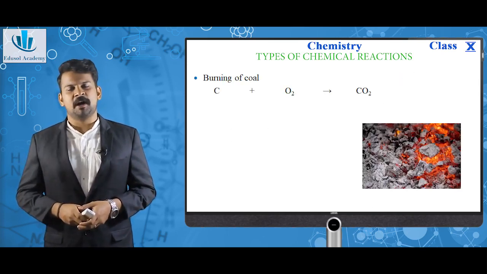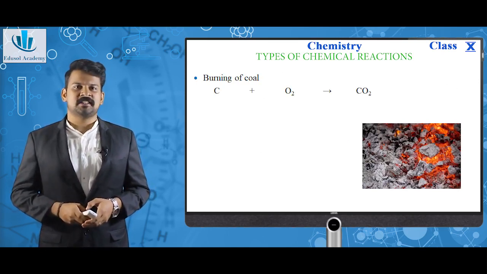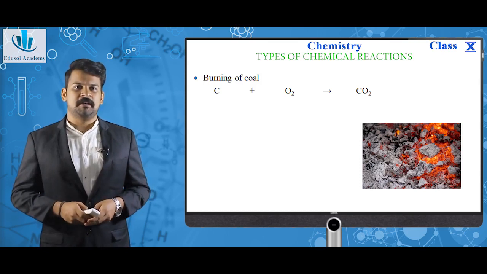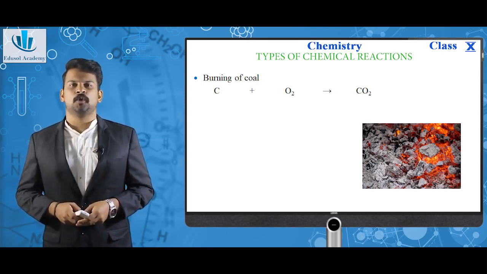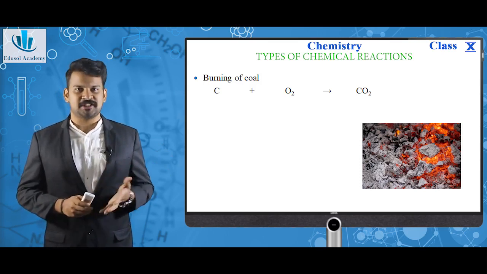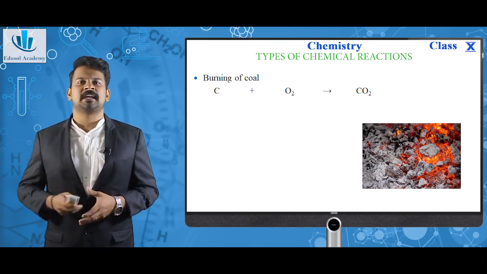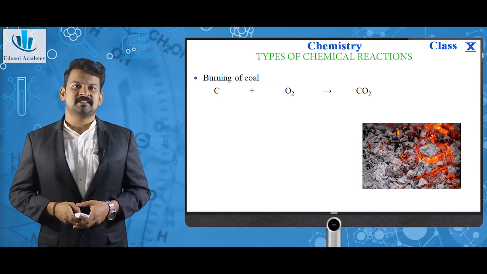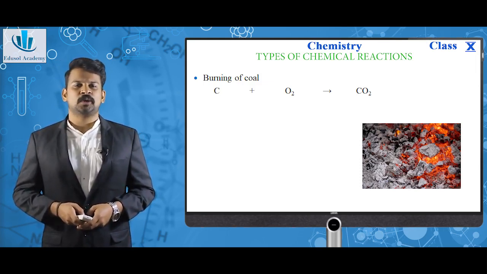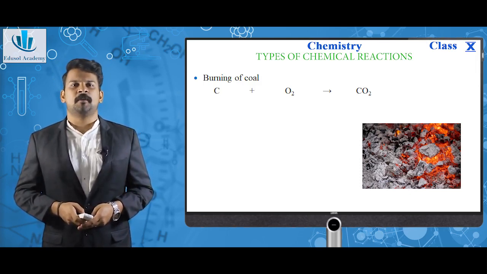Another example is burning of coal. Coal is nothing but carbon. Carbon is burned in the presence of oxygen, which gives C plus O2 giving CO2. As you can see in the picture, coal is burned into ashes, which has entirely different chemical composition. So that is a combination reaction. Simply in simple words, two different reactants combine to form a single product.